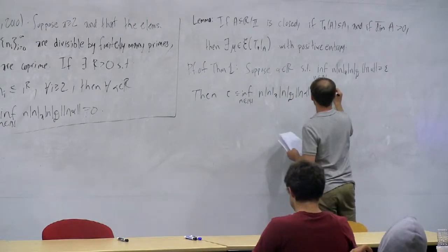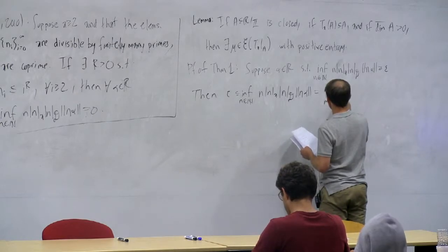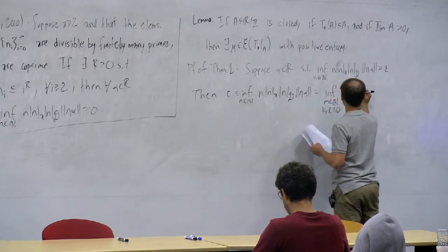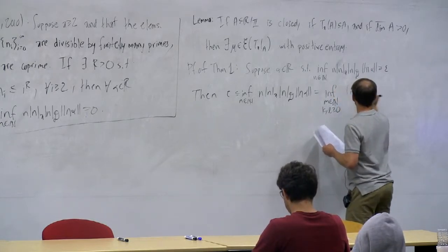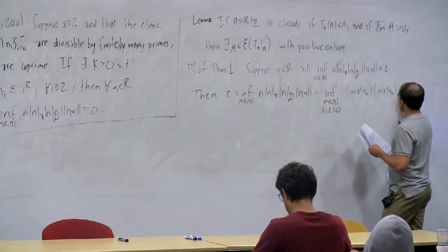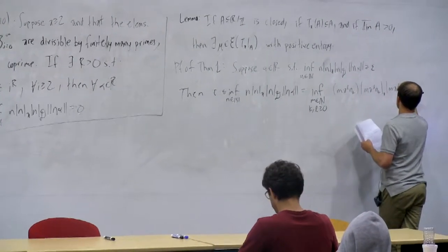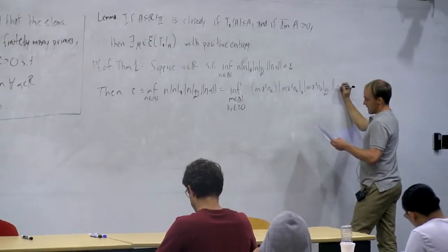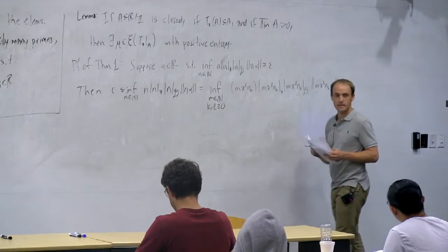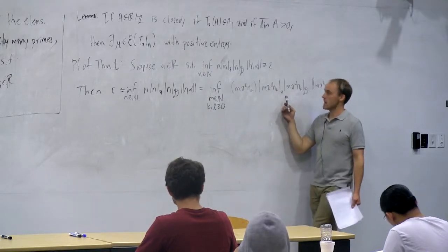That is equal to the infimum over all natural numbers m and all k and l bigger than or equal to 0 of m a^l n^k times the p-adic absolute value of m a^l n^k times the dyadic absolute value of m a^l n^k times the distance to the nearest integer of m a^l n^k alpha. I haven't really done anything here. I've just written the integers in a different form. Now what I want you to observe is that the p-adic absolute value is an absolute value.